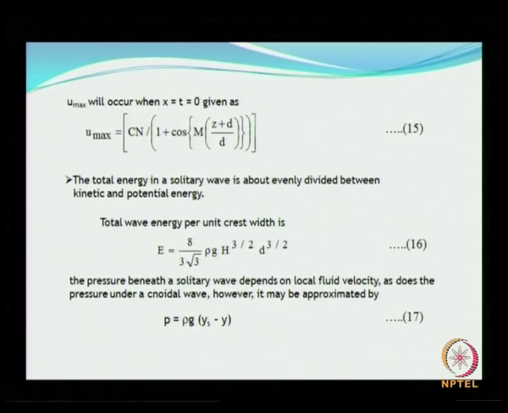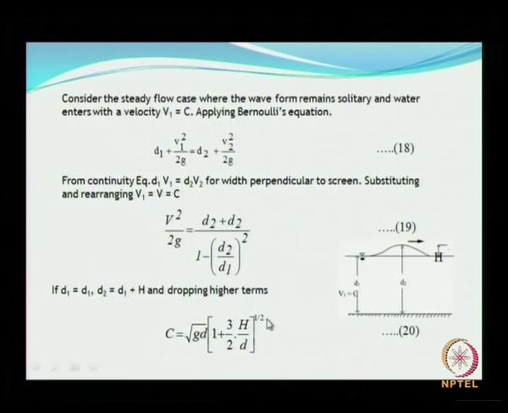Again, use almost the same principle and a similar procedure as we have done for linear waves, and you see that the total energy per unit crest width is given by this expression, whereas the pressure is given by this expression.